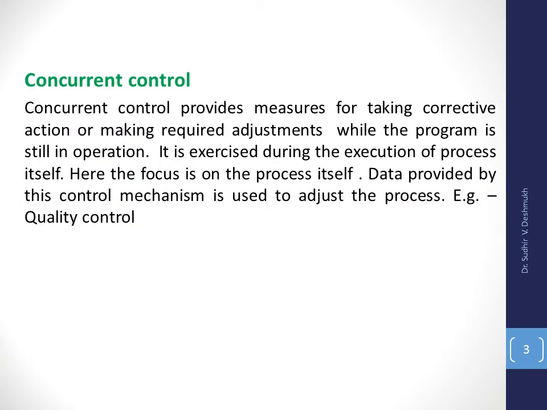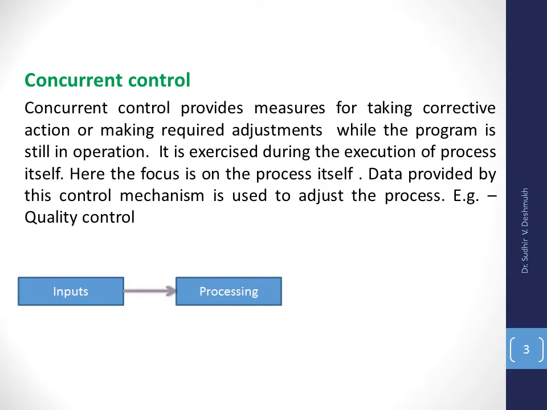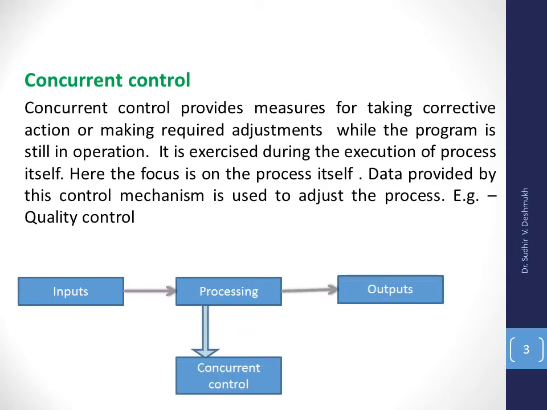Then there is concurrent control. In concurrent control, we exercise the control mechanism during the process. So here the actual work starts and then processing is there, and during the processing we have a control.